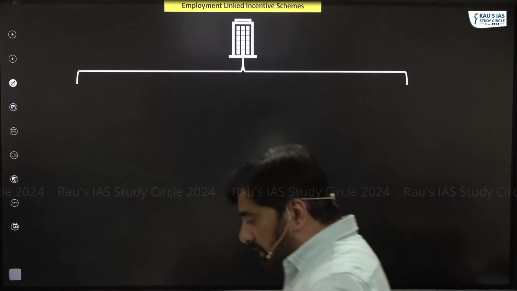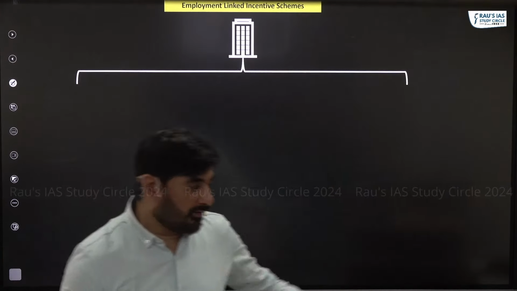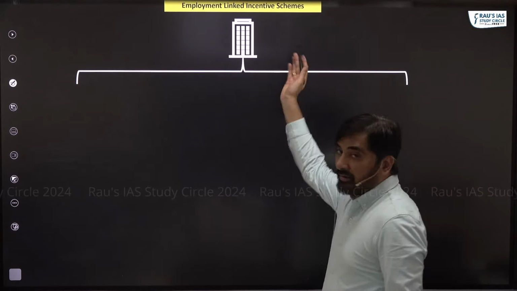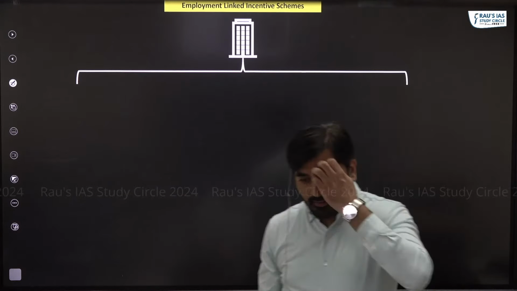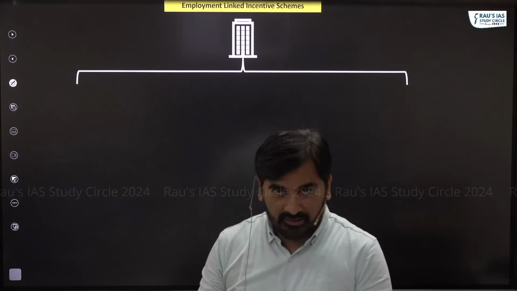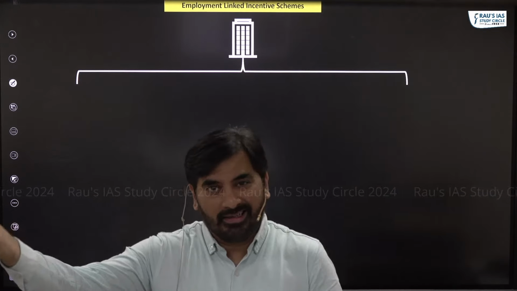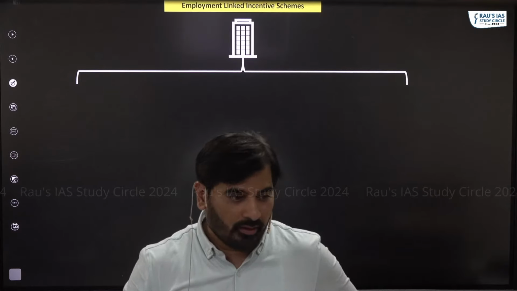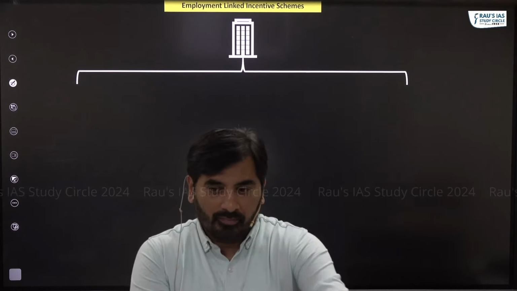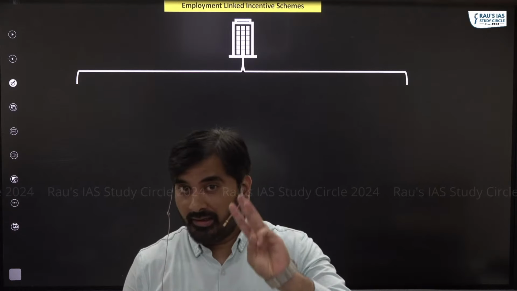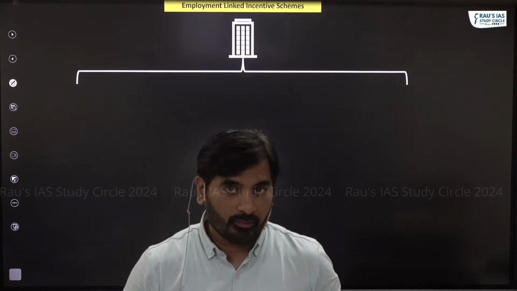Now I'm going to discuss the topic of employment linked incentive scheme. Like I said, in this year's budget, the finance minister has announced the employment linked incentive scheme. And let me tell you, there's not one scheme. There are 3 employment linked incentive schemes.